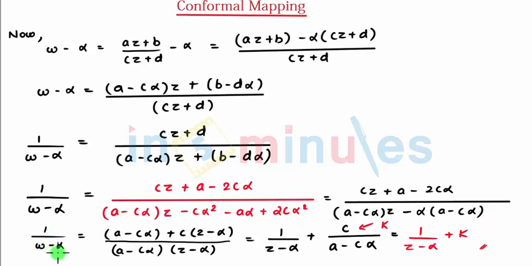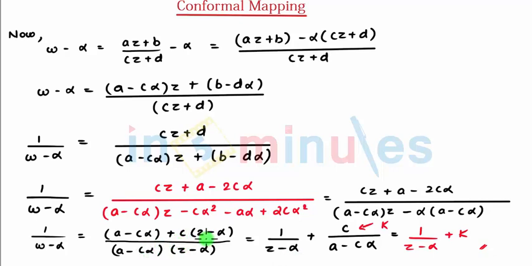Now for 1 upon w minus alpha, here I need to add and subtract a term, so I get (a minus c alpha) plus c into (z minus alpha), divided by this. After separating the numerator terms over the denominator, the first term, a minus c alpha, gets cancelled out, and it remains 1 upon z minus alpha.